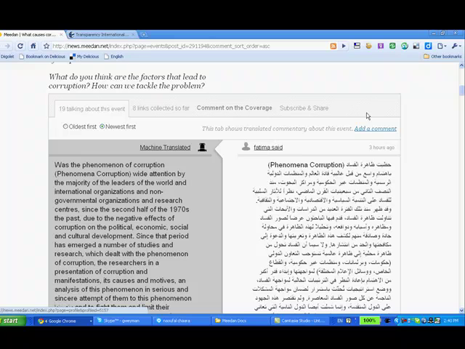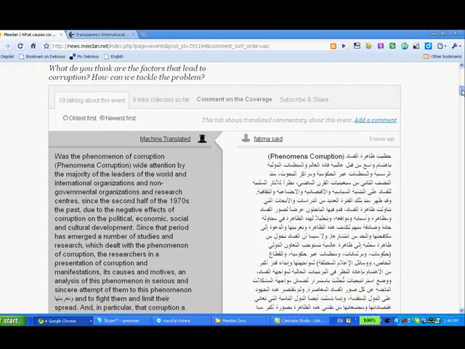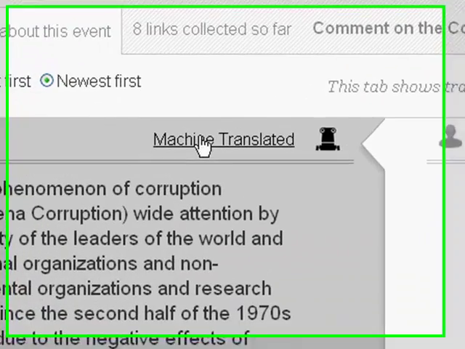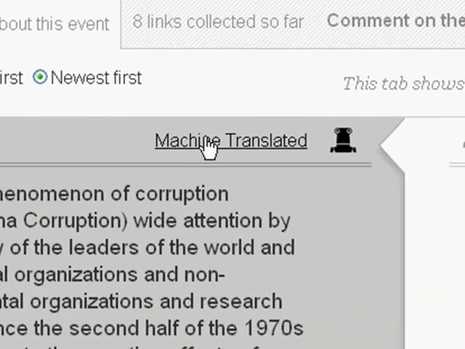Now this is really important. You can comment in English or Arabic, and we can translate between the two. The way this is done is initially by machine translation, and then we encourage GCC translators, but also a wider translation community to improve the translations. So let's click on machine translated and see what happens.